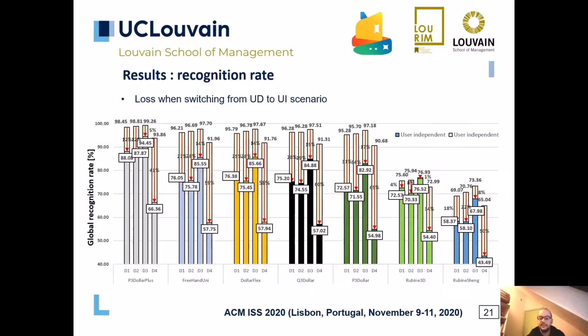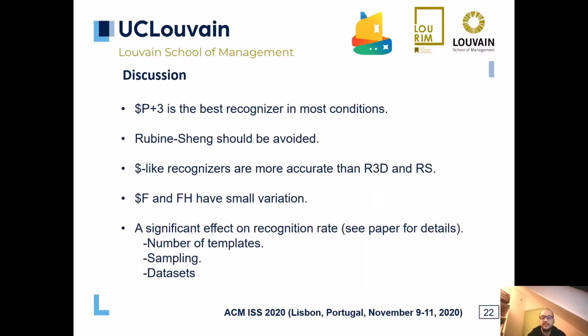These figures indicate the recognition rates for all recognizers of the MATLAB SD in the user-independent and user-dependent scenarios. We remark a significant difference when switching from the user-dependent to the user-independent scenario, though there are some exceptions. Based on the results of the evaluation, we can say that the $P+ cube is the most efficient and effective recognizer most of the time.